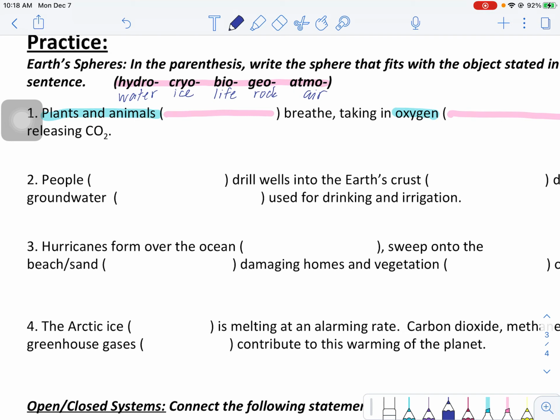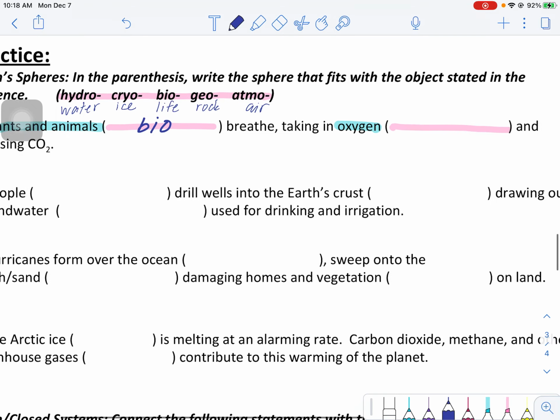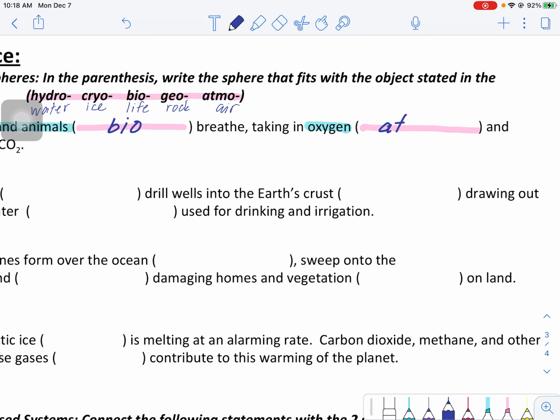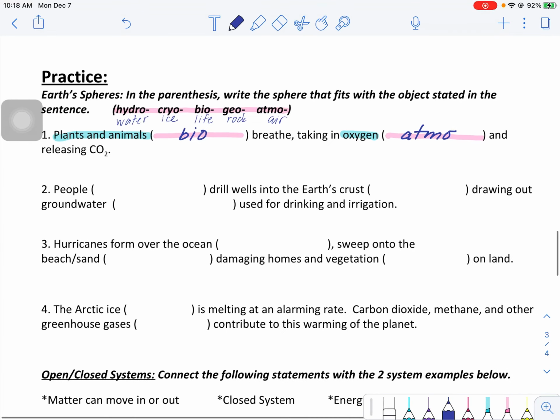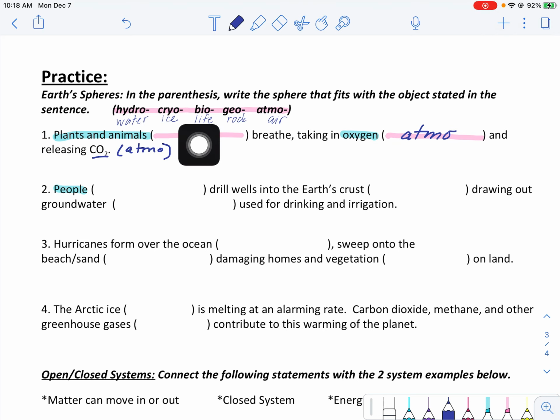So plants and animals, we know they best fit within the biosphere because they are living things and they breathe. They take in oxygen from the atmosphere and releasing CO2, which we could also label as being part of the atmosphere. All right, people fit in that water, ice, life, rock, or air. People, of course, are the life or biosphere category.